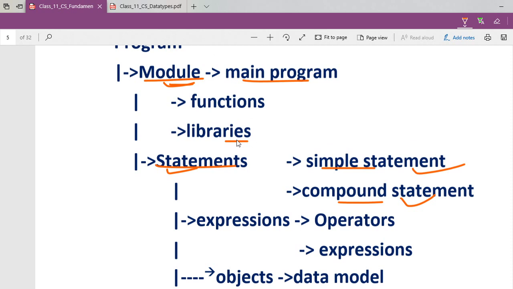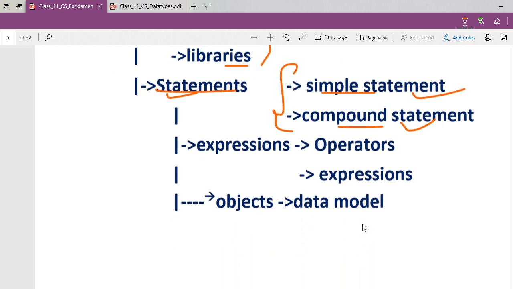Right. So remember, what does library mean? Suppose you have to calculate a square root. Right. So square root will not come in your Python shell in your program automatically. Rather, you have to bring that math library there, and from that math library you are going to find out that square root. So all these things later on we will learn in great detail. Your topic is this one now.